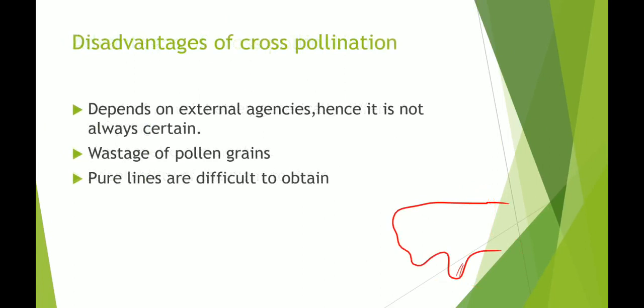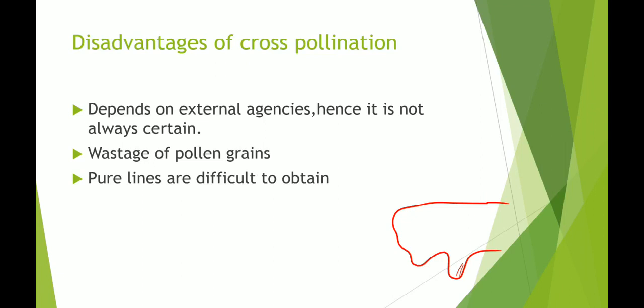There are some disadvantages too. The first one is that in cross pollination, external agencies are required. It means flowers need an external agency. Even we can help, and artificial pollination is also there, but it is not given in the syllabus in this chapter. So external agencies are needed. And there is wastage of pollen grains. As you have seen in wind pollination and water pollination, a large amount of pollen grains are produced, and very few are capable of reaching their target flower.